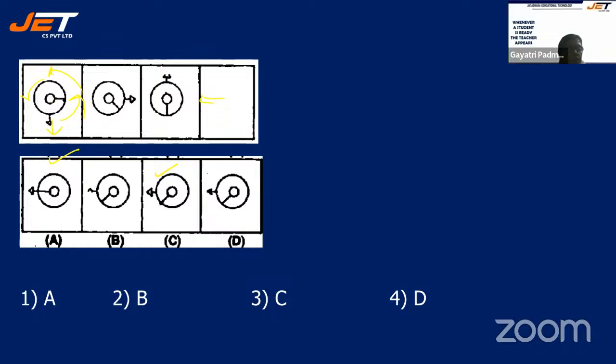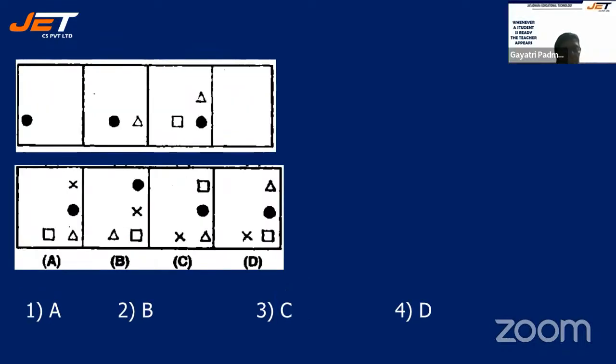So see this inner line, right? Then little here, then here, next it should be here. This side, it should be this side. So your option C could be the best choice. Yes. See, correctly we have chosen the right answer. You have to see the facing of even the line inside the circle. Okay. See the next one.